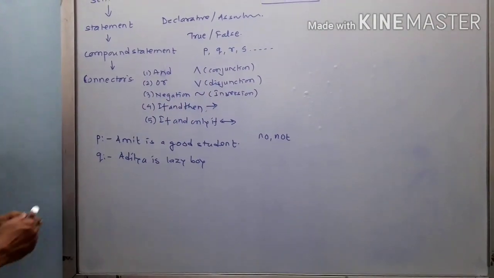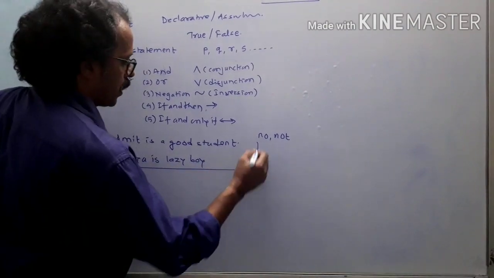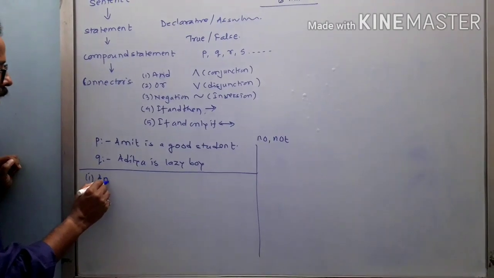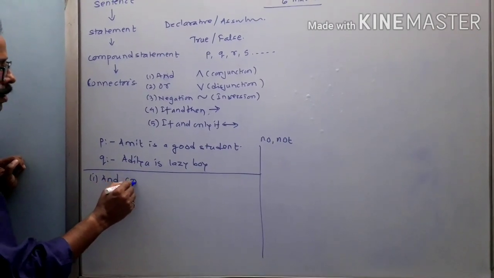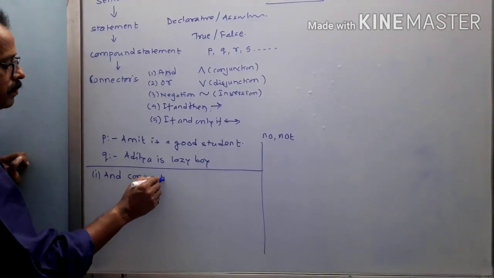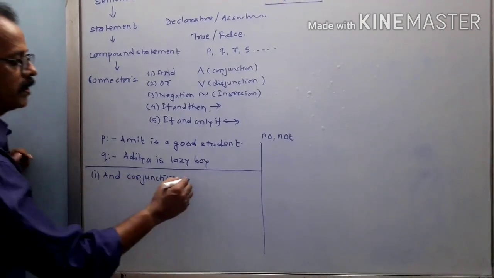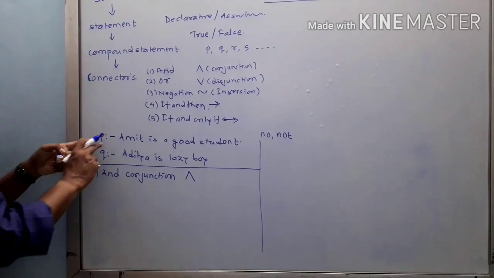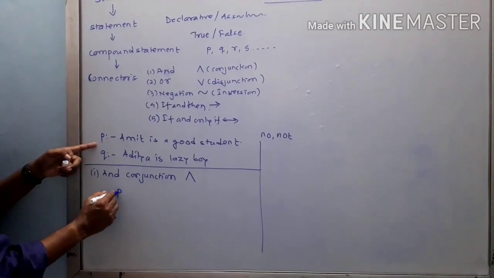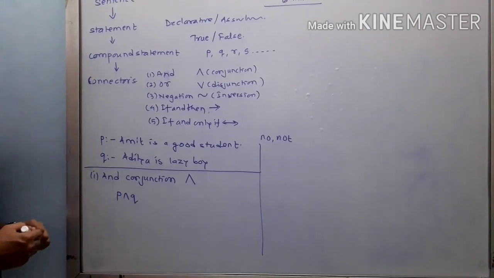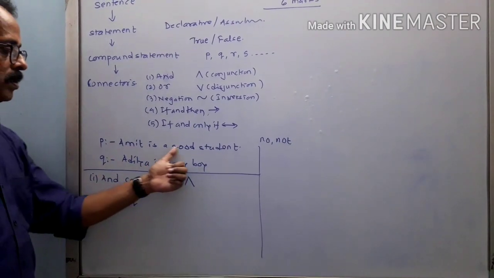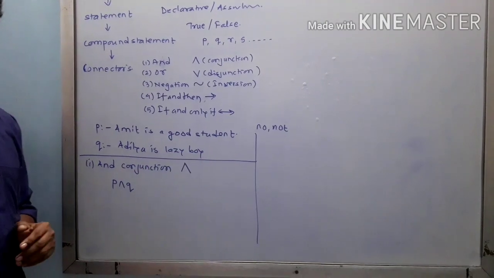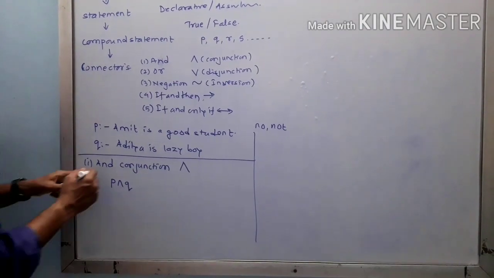Now today we will consider the first kind of statement, the first connector, which is nothing but and, also called conjunction. Okay, it is represented by this particular symbol. Now if I am using this, I can write p and q. What am I going to read? I am going to read that Amit is a good student and Aditya is a lazy boy. That is the way we can write it.